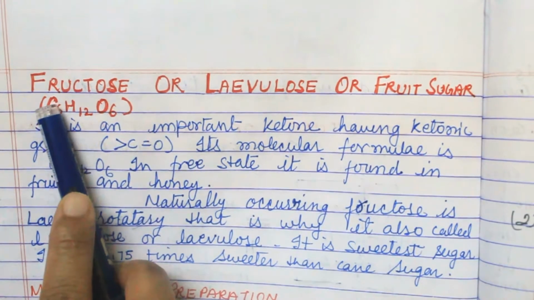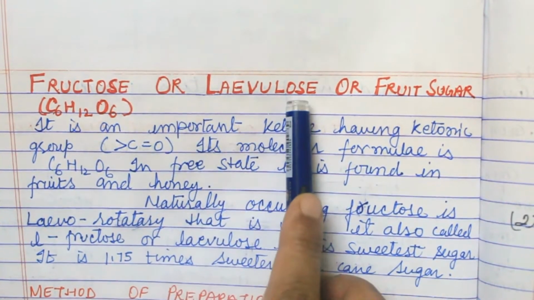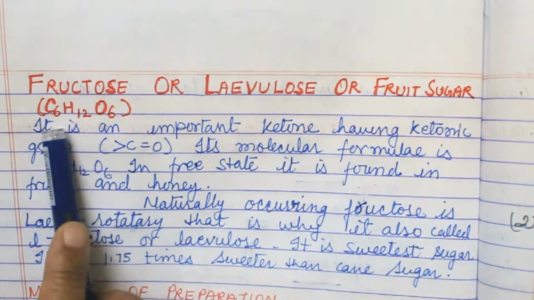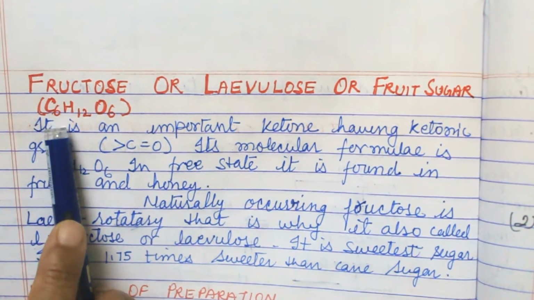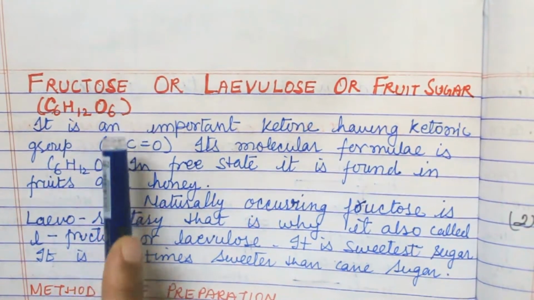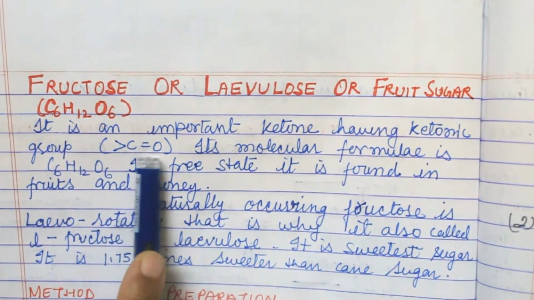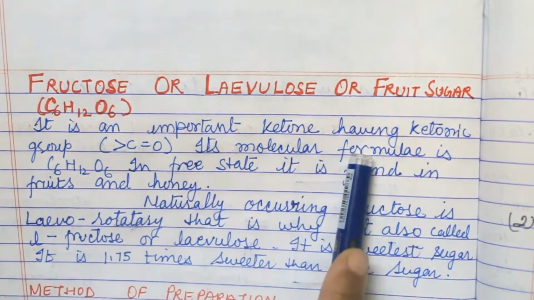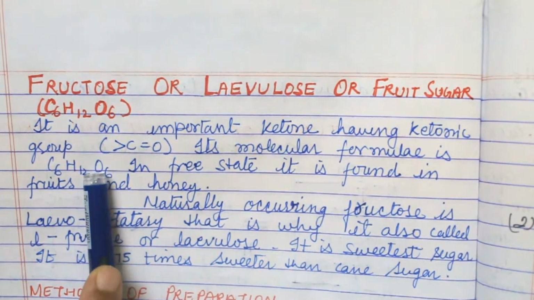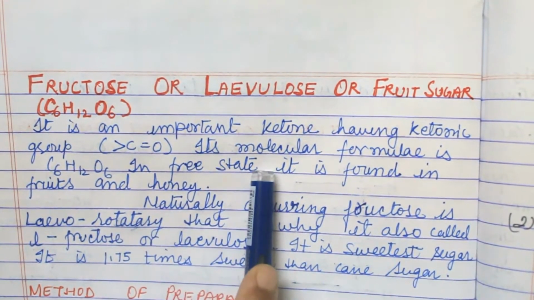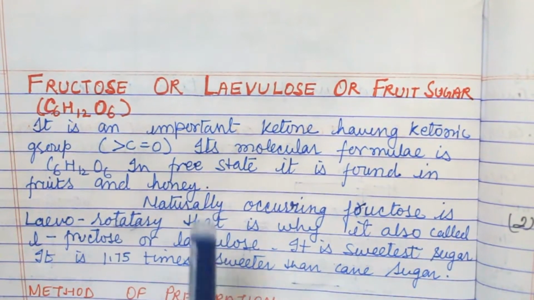Students, today my topic is fructose, or levulose, or fruit sugar. The formula of fructose is C6H12O6. It is an important ketose having a ketonic group, that is C double bond O. Its molecular formula is C6H12O6. In free state it is found in fruits and honey.